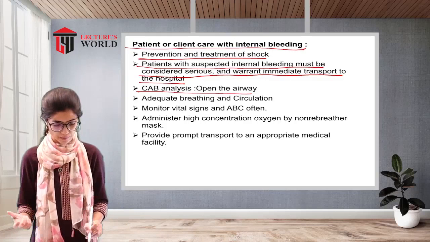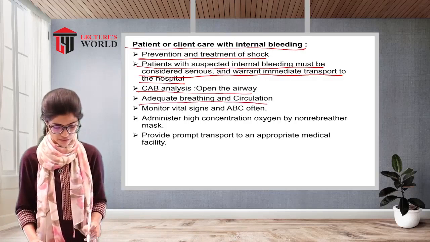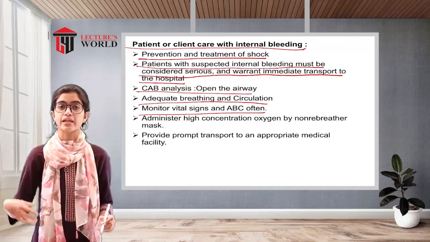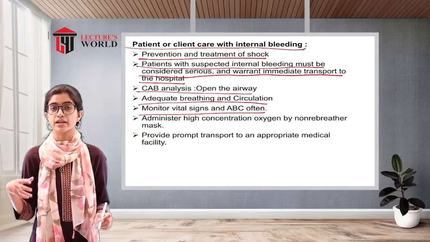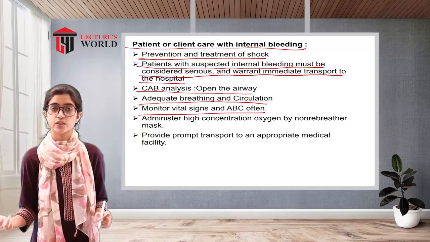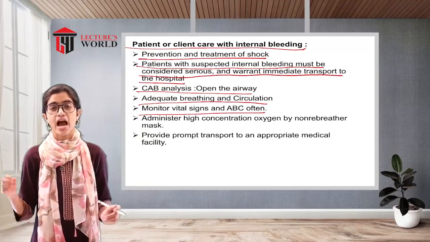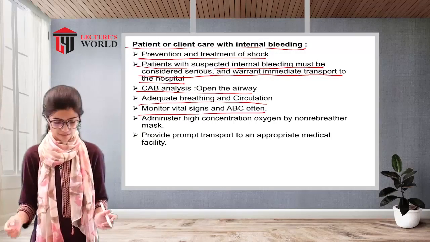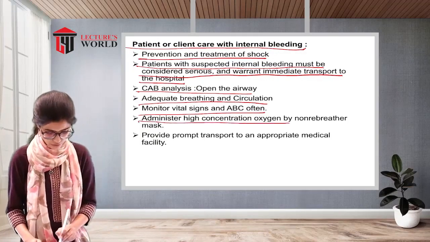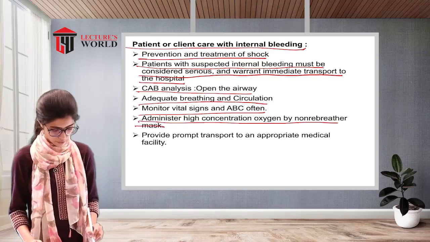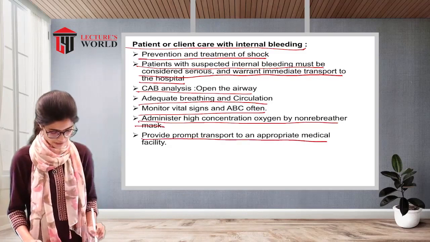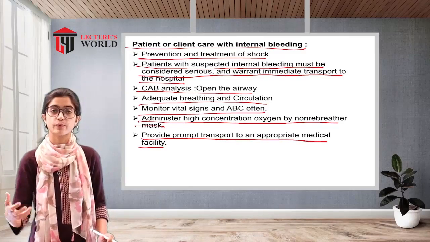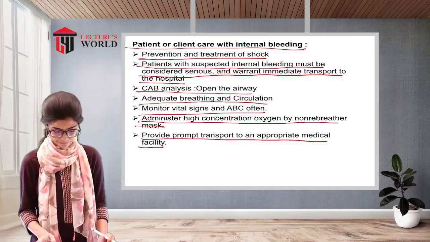ABC analysis: open the airway, ensure adequate breathing and circulation, and monitor vitals and the ABCs often. Establishing an airway, checking for ventilation, initiating compressions, checking for circulation, and monitoring the vitals. These are the few things that are done when internal bleeding is present. Administer high concentration oxygen by non-rebreather mask. Provide prompt transport to an appropriate medical facility.